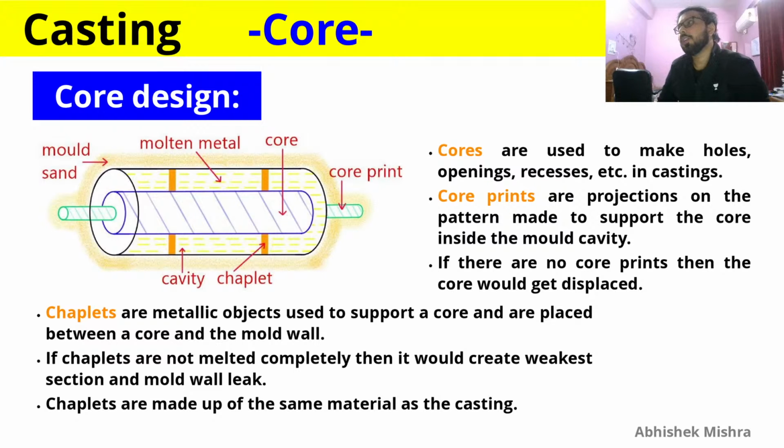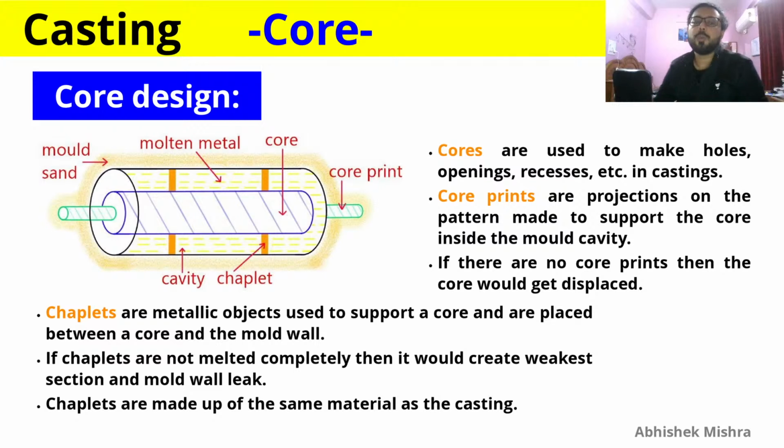So when you see the difference between the buoyancy force that is being applied and the weight of the core, you will find that the buoyancy force applied by the molten metal is greater, because the density of the molten metal is greater than the density of the core. Core is made up of sand, so the buoyancy will try to displace the core, and if the core is displaced from its desired position, then we will not obtain the desired hole or internal structure there, and therefore we want the core to not get displaced.